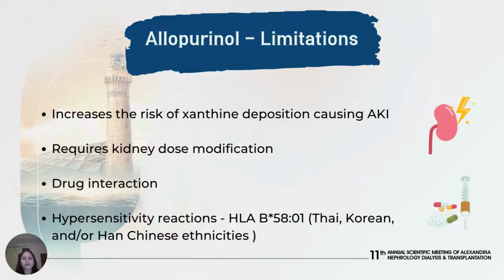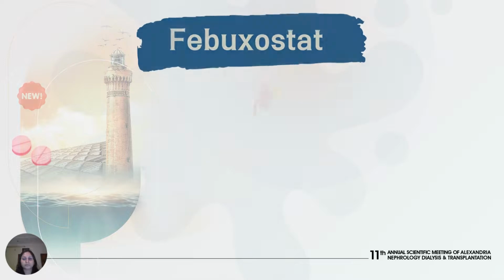Finally, it has been associated with severe hypersensitivity reactions such as cutaneous hypersensitivity, transaminitis, and so on in patients with HLA-B5801 allele. This is of particular concern in patients of Thai, Korean, and Han Chinese ethnicity. So it is always advisable to screen susceptible patients for this genetic predisposition before using allopurinol.